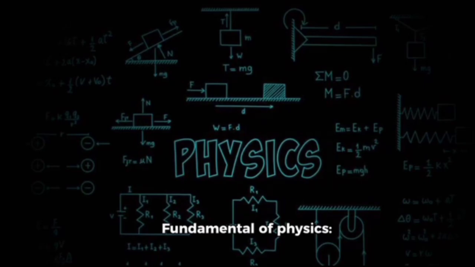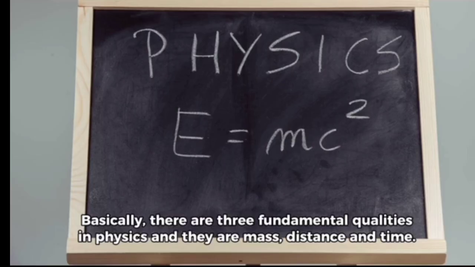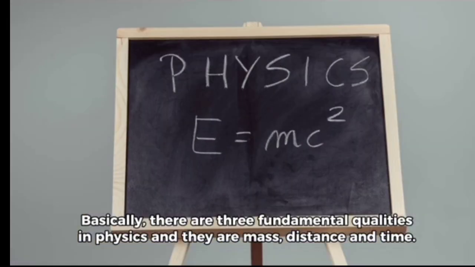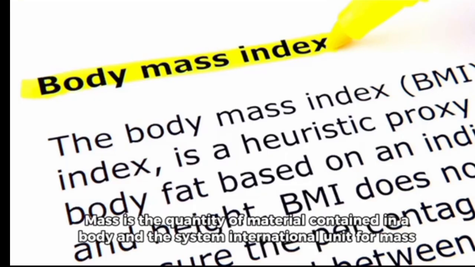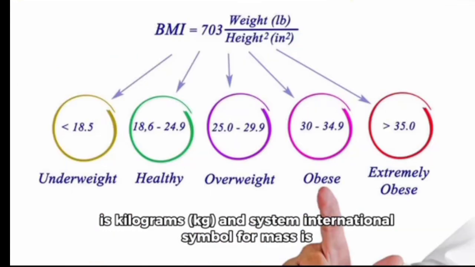Fundamentals of physics. Basically, there are three fundamental quantities in physics, and they are mass, distance, and time. Mass is the quantity of material contained in a body, and the System International unit for mass is the kilogram, and the System International symbol for mass is the letter M.